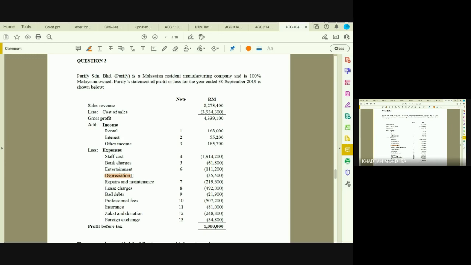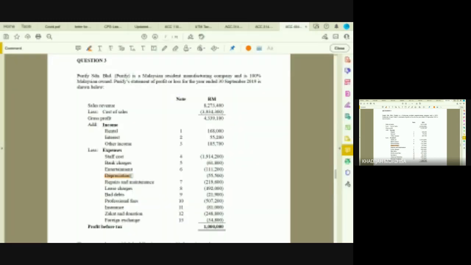Similarly, for your loss on disposal of a capital asset, for example. That loss is a capital expenditure, so that's why it's not allowed. Because the only expenditure allowable is that which is revenue in nature. So you have to know the basis for your adjustment, so that if you add back, you know why it is not allowed. So you go back also to the reason for the adjustment, so you know what you are doing. It's not that you simply add back and deduct.